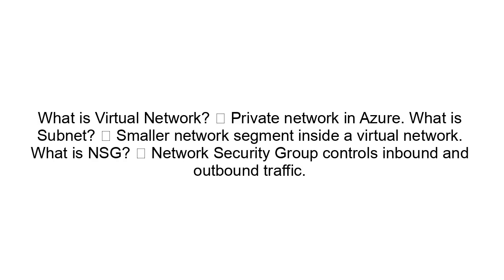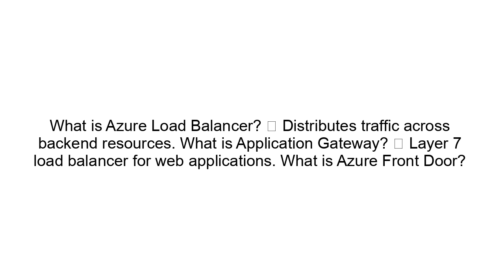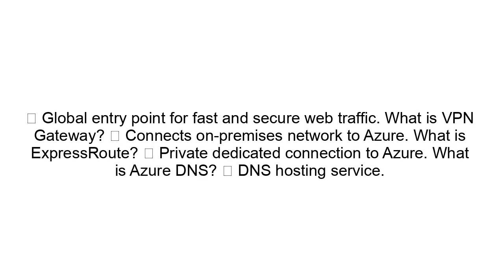What is Virtual Network? Private network in Azure. What is Subnet? Smaller network segment inside a virtual network. What is NSG? Network Security Group controls inbound and outbound traffic. What is Azure Load Balancer? Distributes traffic across back-end resources. What is Application Gateway? Layer 7 load balancer for web applications. What is Azure Front Door? Global entry point for fast and secure web traffic.